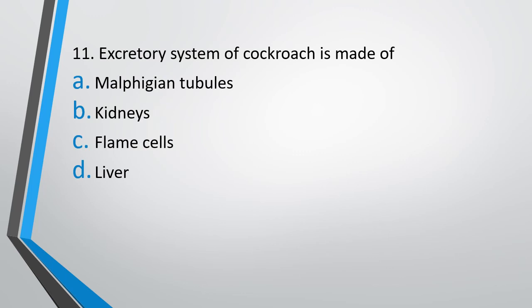Question number 11. Excretory system of cockroach is made of malpighian tubules, kidney, flame cells, liver. Excretory system of cockroach is made of. The correct answer is option A, malpighian tubules.